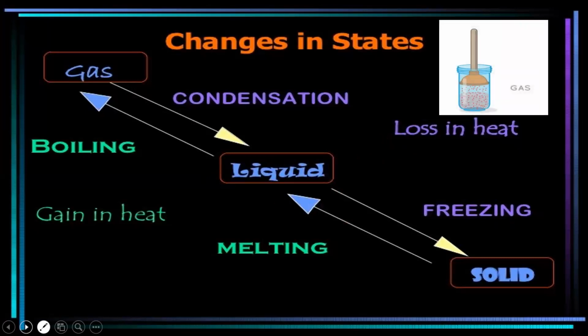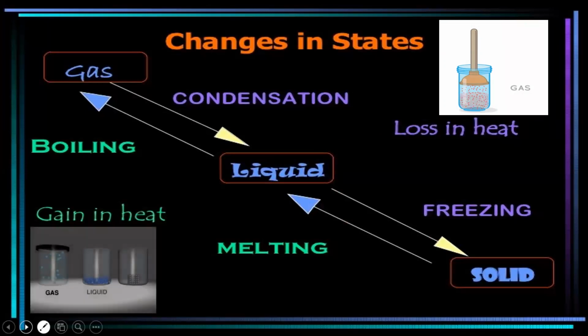Now, even by compressing gas, you can convert it into liquid. How is it possible? This is all based on intermolecular spaces. Whenever any matter is gaining heat, what will happen?